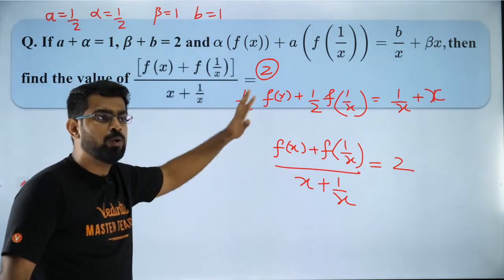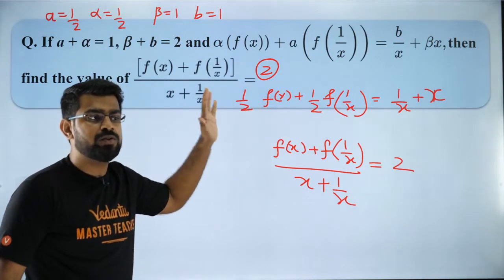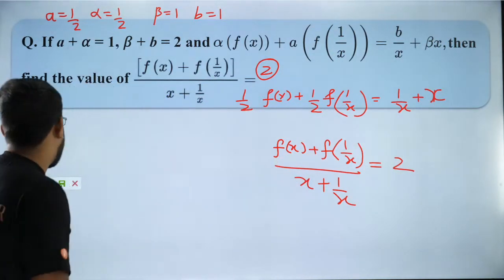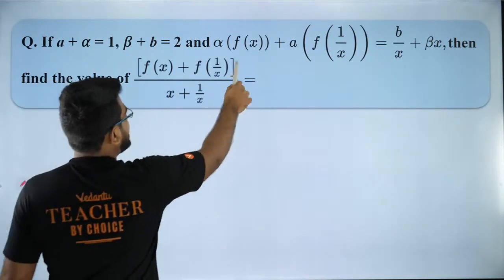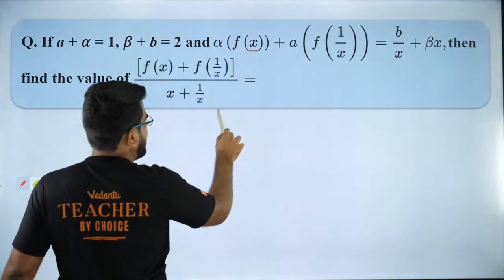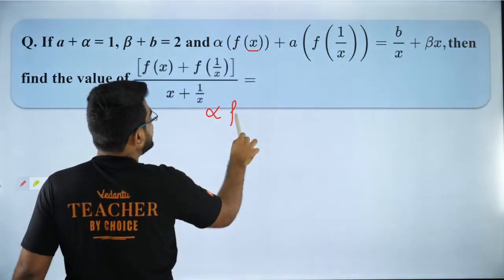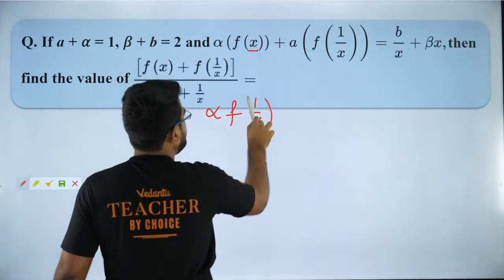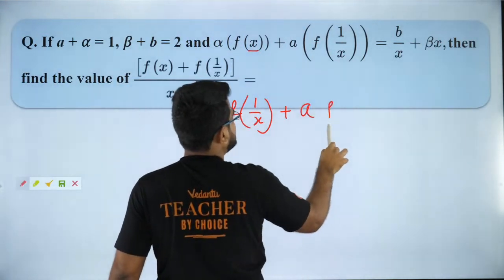So this is the way you do it if you want to substitute, which is what students like. But wait a minute, I will tell you the right method also. So right method is replace x by 1 by x. So the same equation, replace x by 1 by x. So if I replace x by 1 by x, I will get something like this.